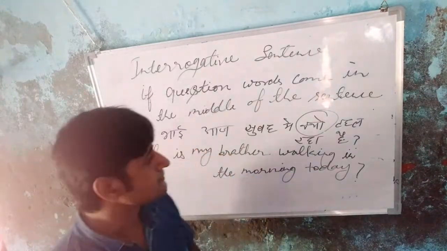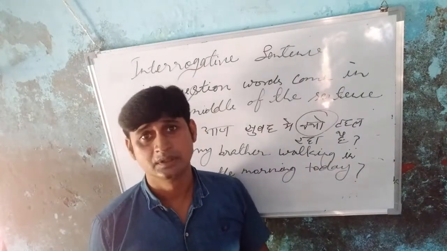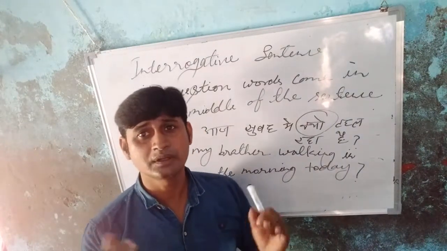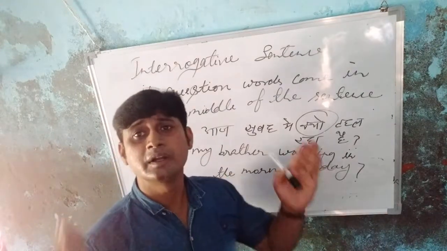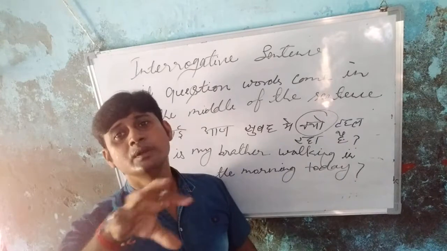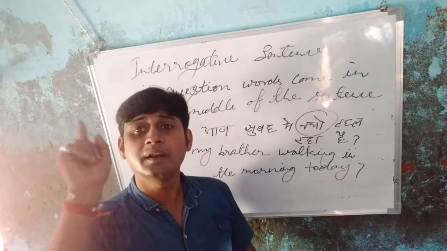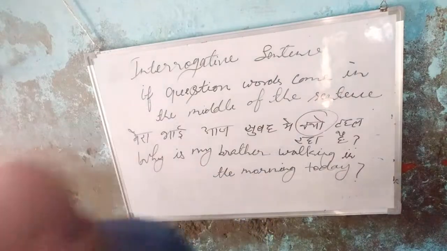Okay, students? So this is the present continuous tense. And now I am going to give examples for affirmative, negative and interrogative.